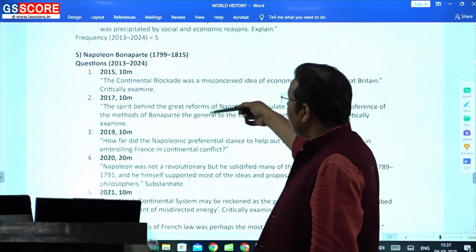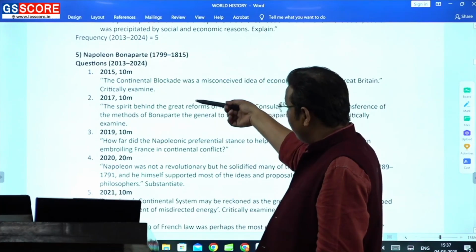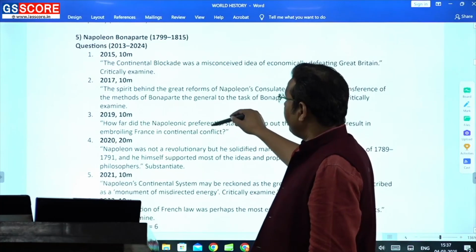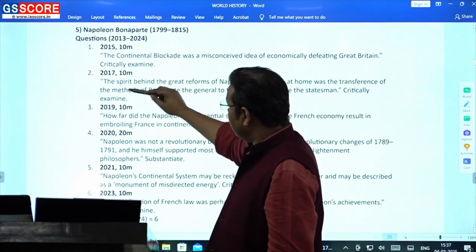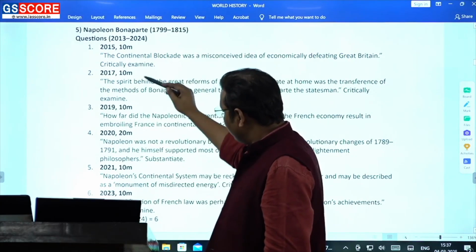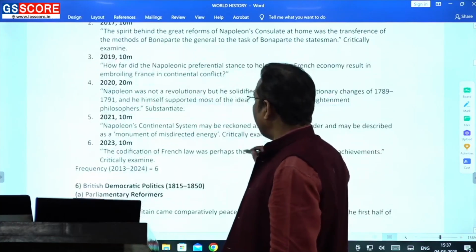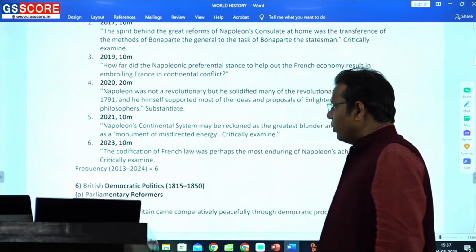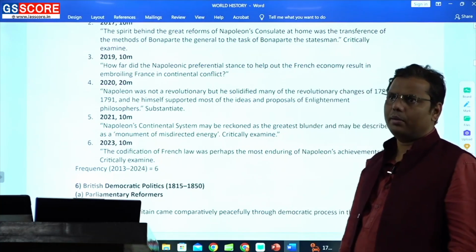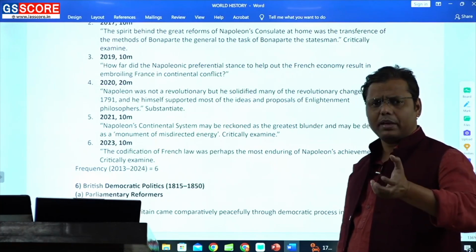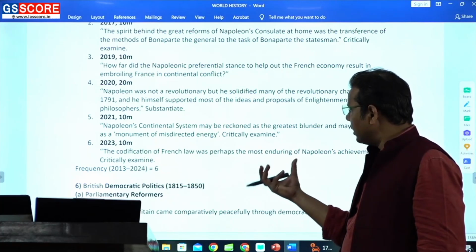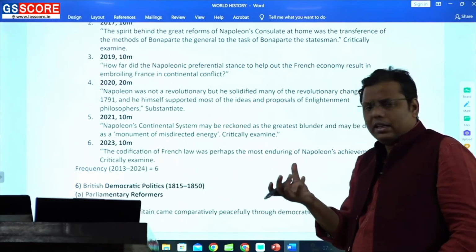But then the questions on the aftermath, specifically on Napoleon Bonaparte, they have increased. And then you can find that they have asked the question in 15, 17, 19, 20, 21, 23. So now it is becoming more frequent. And frankly speaking, when it comes to Napoleon, Napoleon's reforms or Napoleon's various acts were not being paid proper attention earlier, but now they have started picking up one institution